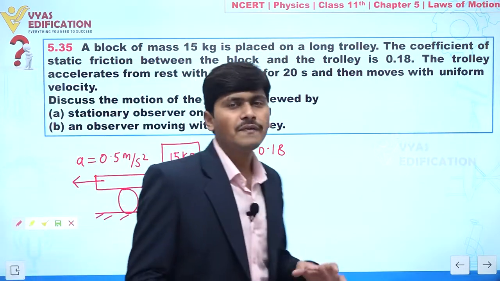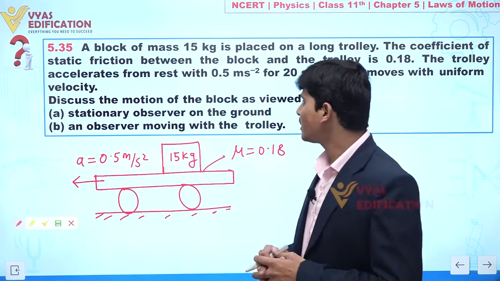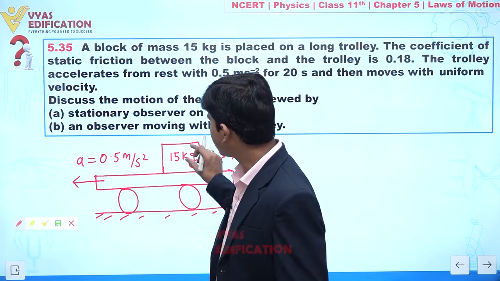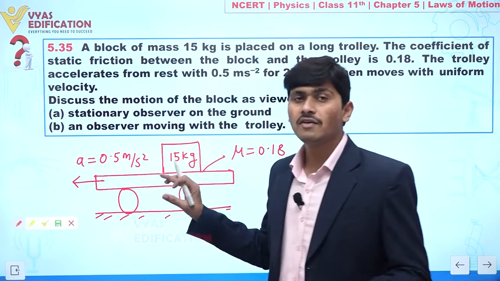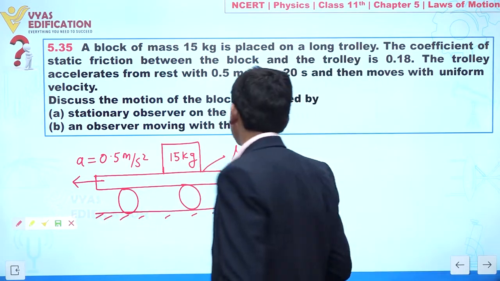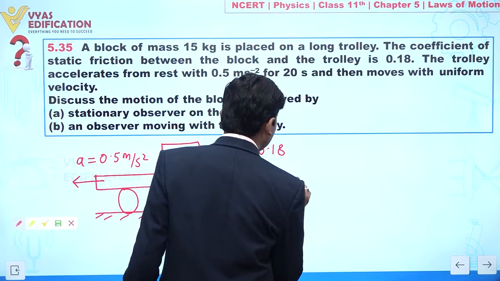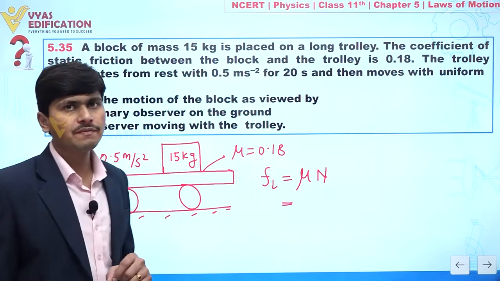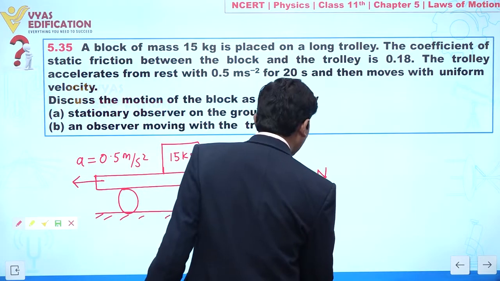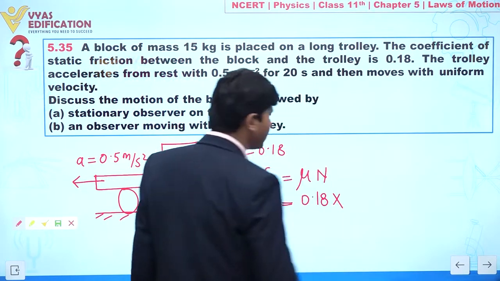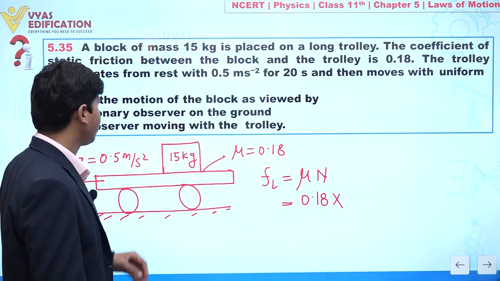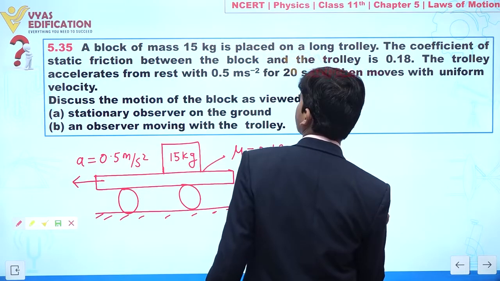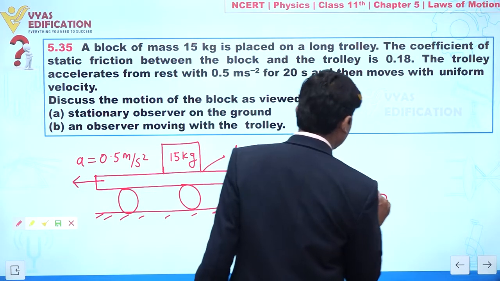So first let us analyze what is the friction force acting between this block and this trolley. Limiting friction is given by mu times N, where the coefficient of static friction is 0.18, multiplied with the normal reaction. Normal is equal to 15 g, and since g is not given, I am taking 10.